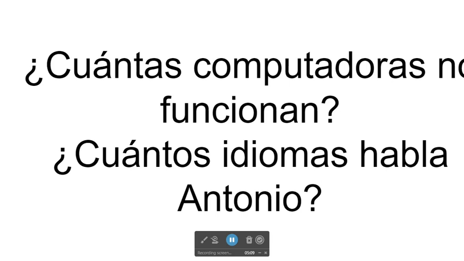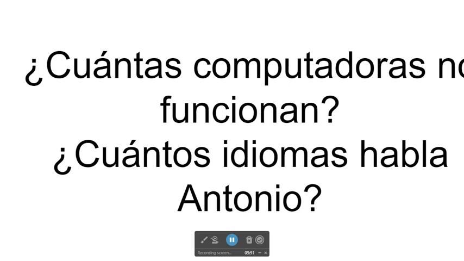Another question word that is used is ¿cuántas computadoras no funcionan? How many computers do not work? ¿Cuántos idiomas habla Antonio? How many languages does Antonio speak? We're using the word cuántas because the noun computadoras, computers, is a female noun. And we use the word cuántos when we are referring to languages because the word idiomas is a male noun. Even when it ends in AS, it's going to be considered a male noun. It's one of the few exceptions when this happens.